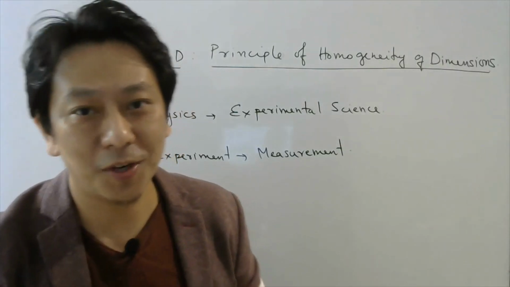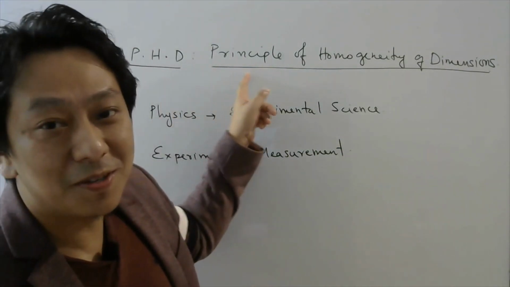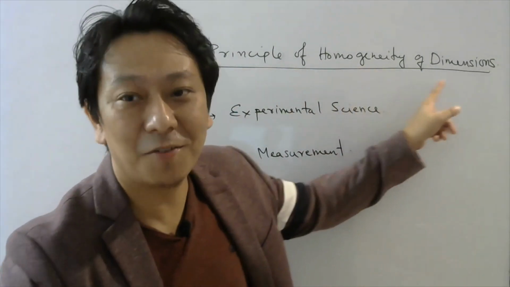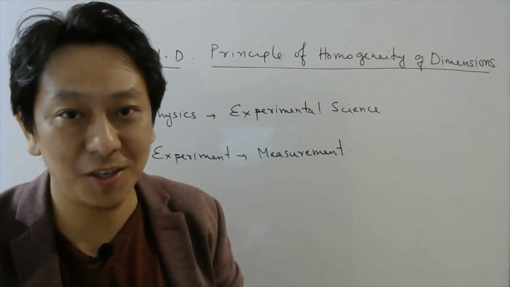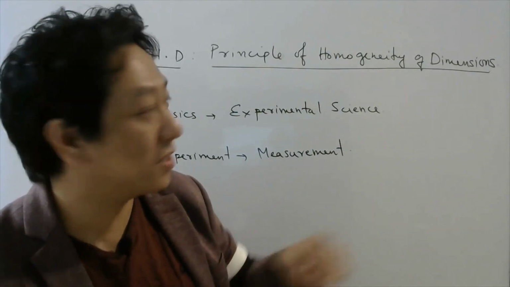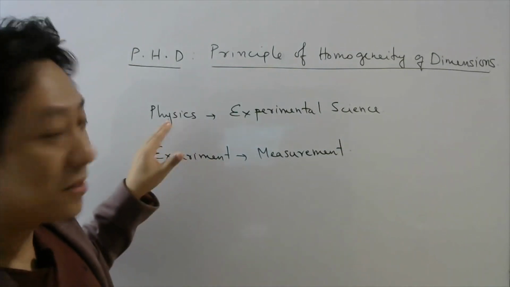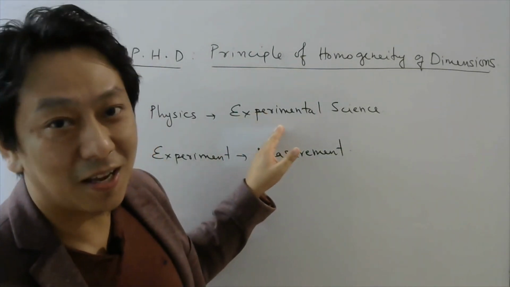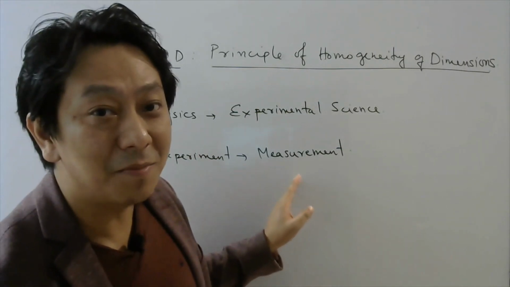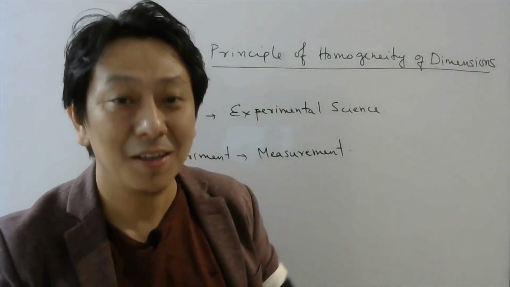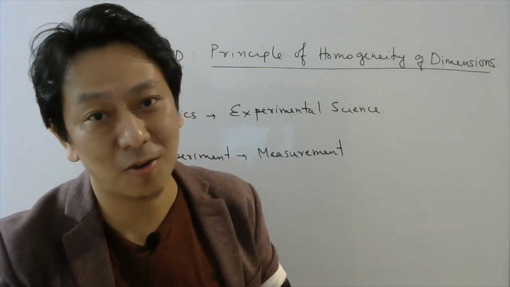So the concept for today's class is PHD, which is short form for Principle of Homogeneity of Dimensions. Before we understand the principle of homogeneity of dimensions, let us first understand what I mean by dimension. Please understand that physics is an experimental science, and in any experiment you are always doing some measurement, right? Those quantities which are measurable are called physical quantities.